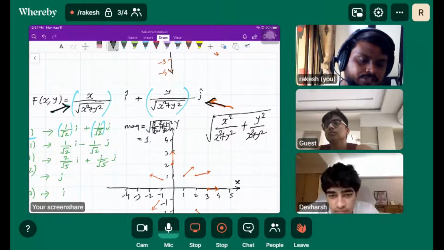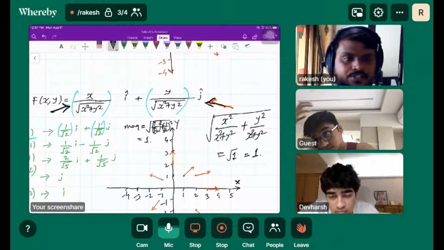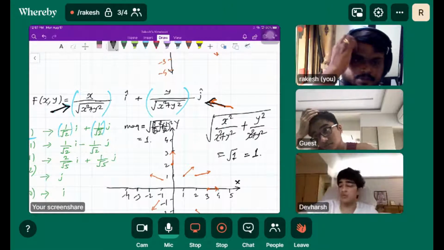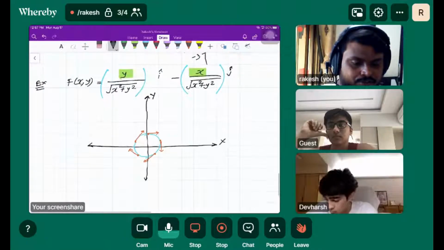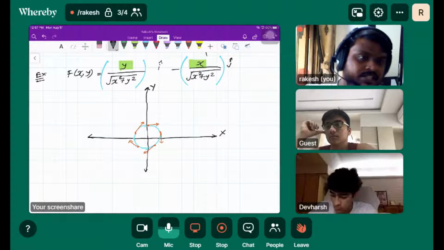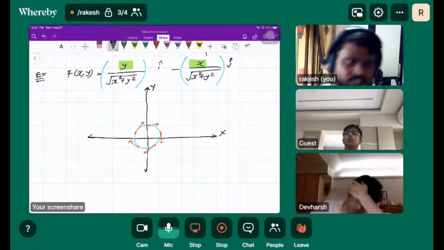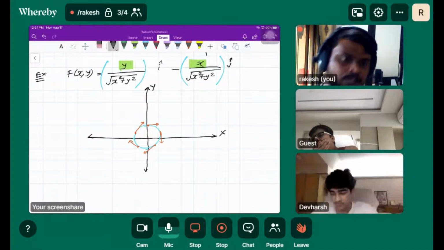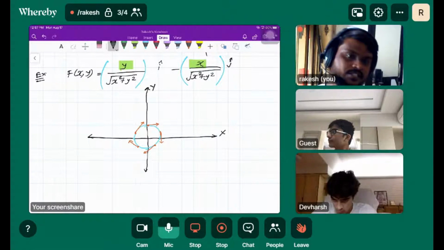I told this orally. The magnitude of this vector was 1 unit, right? Similarly, in the next example, the magnitude of the vector is always going to be 1 unit, because look at the function here. The p is y over root x square plus y square, and the q is minus x over root x square plus y square. If you find the magnitude of this, you are going to get 1 always.